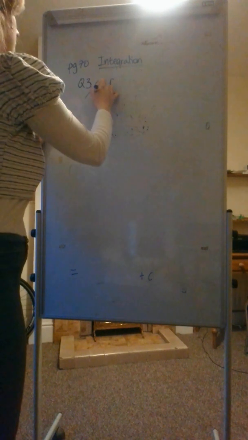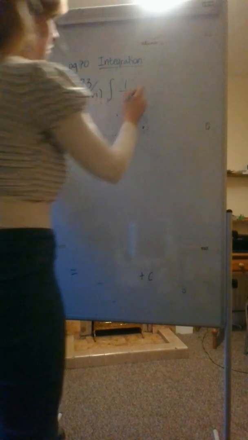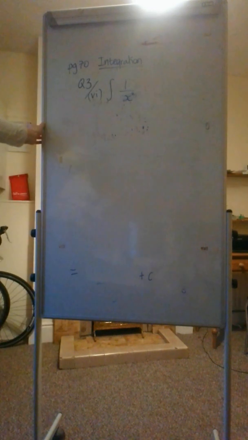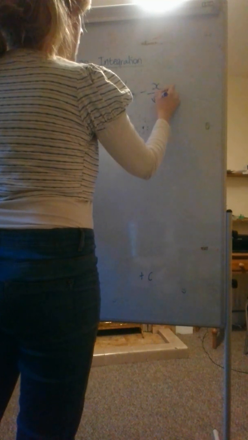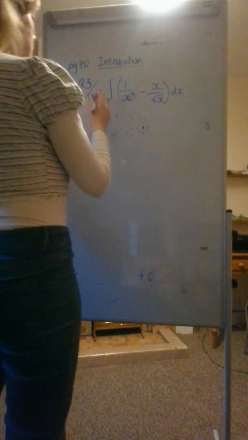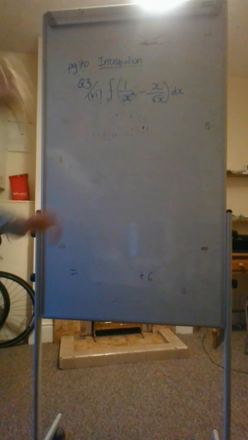Sorry, it's VI. And it's integrate 1 over x squared, minus x over root x, and around that has your dx. My x's overlap like that. Okay. So let us start by getting it ready to be integrated.